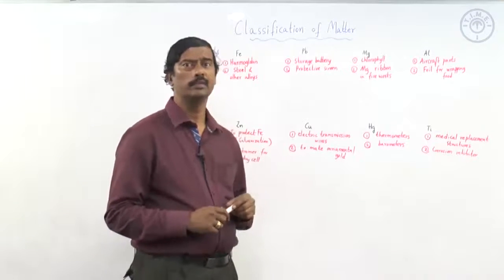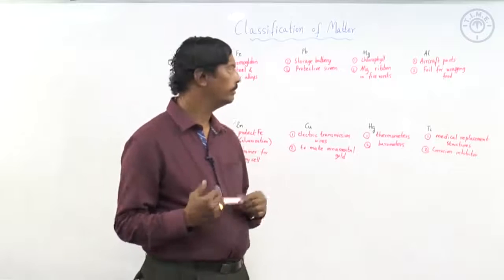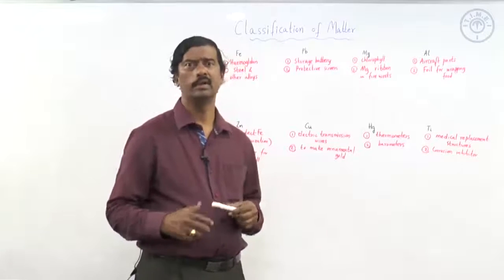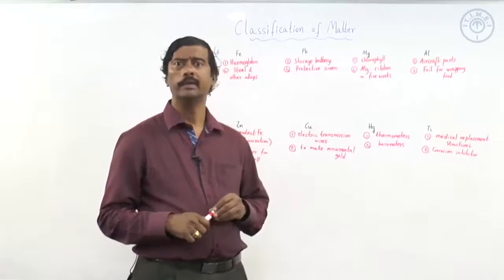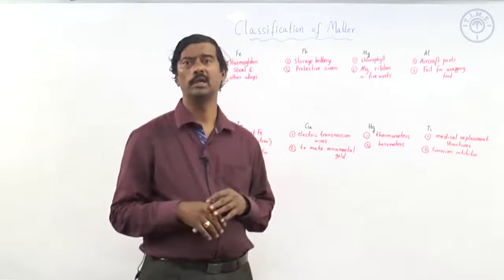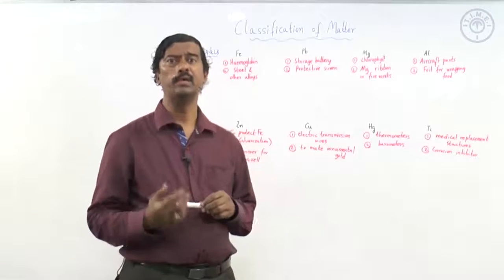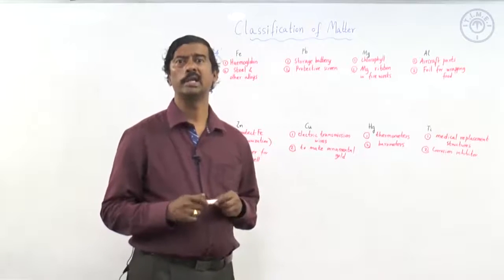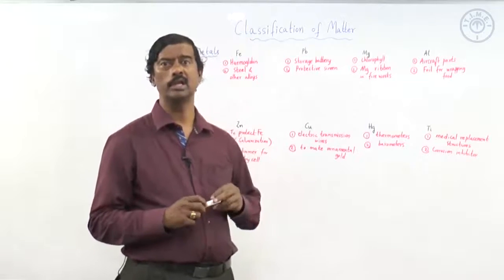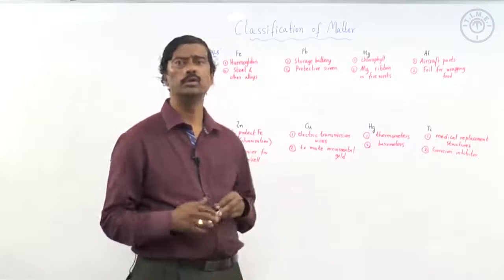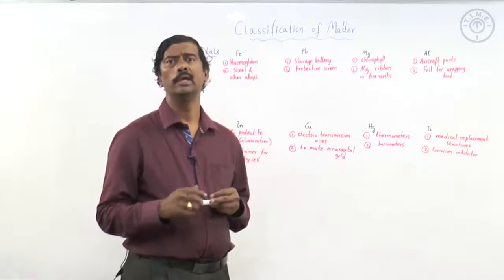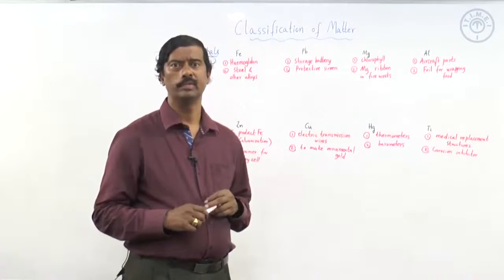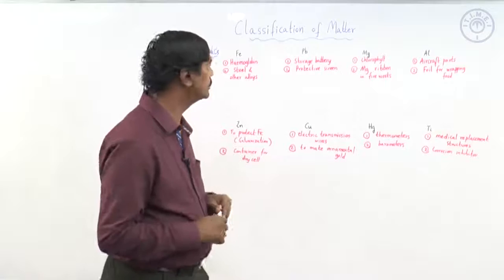Then titanium is very inert and is therefore used in medical replacement structures, wherever something is broken, the bone part or all those places where the titanium has to go inside the body. There, the bodily fluids will not react with titanium, and that is the advantage of titanium. Titanium also forms a protective oxide layer over it and therefore inhibits corrosion. So, we have seen here a few metals.